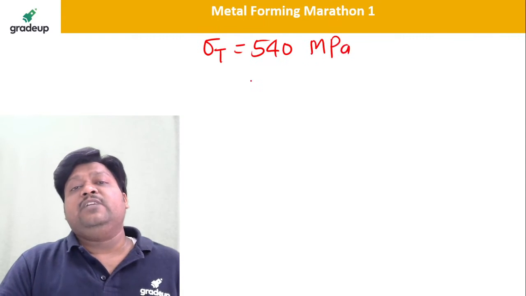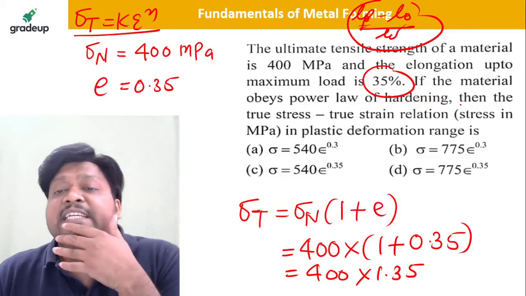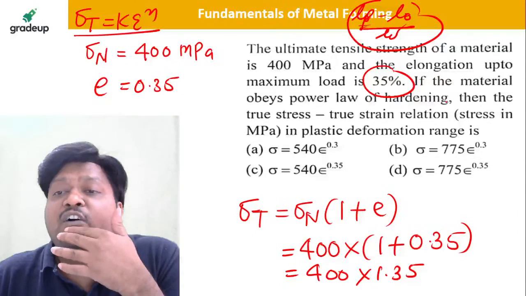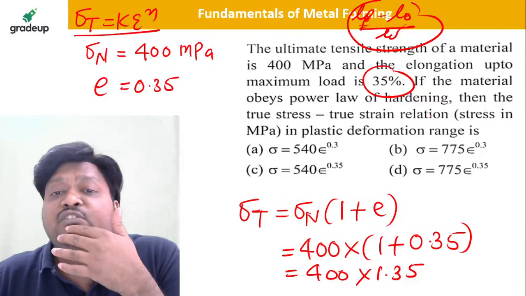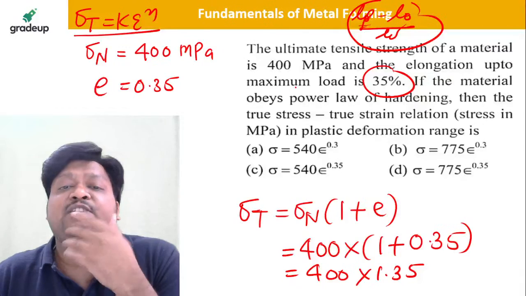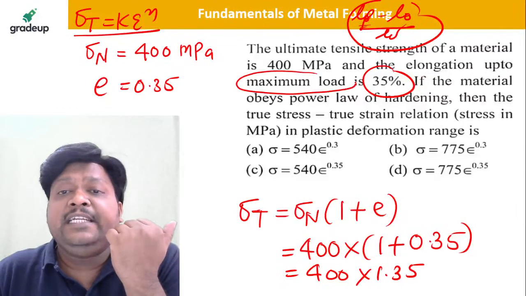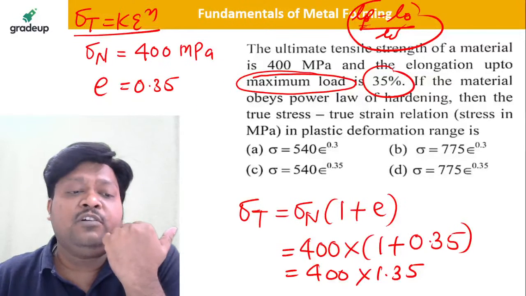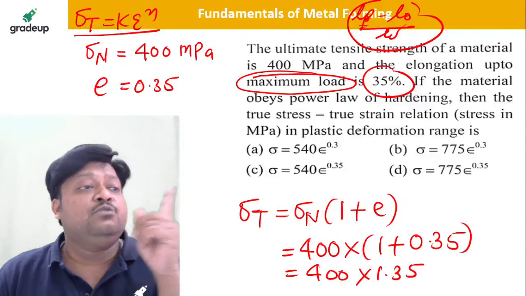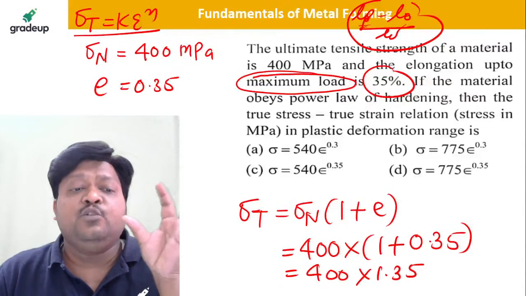Okay, now the equation says sigma t is equal to k into epsilon to the power n. They are saying if the material obeys the power law of hardening, then the true stress true strain in the plastic deformation zone. So of course, dear students, here the ultimate tensile strength of the material and the elongation up to the maximum loading. See, this word is very important. I told you, you need to understand the meaning of the wording in the numerical.